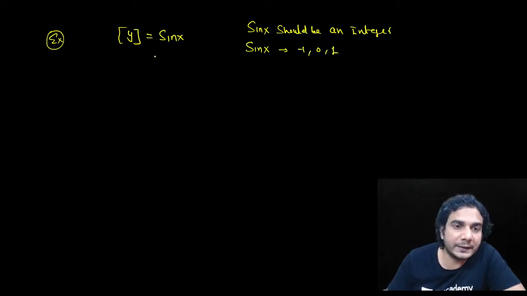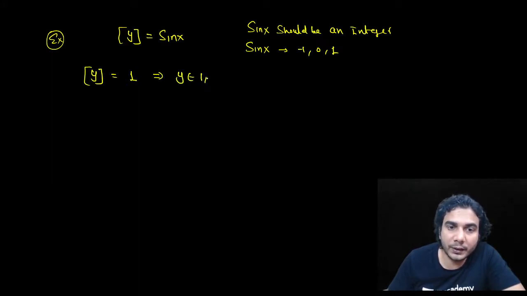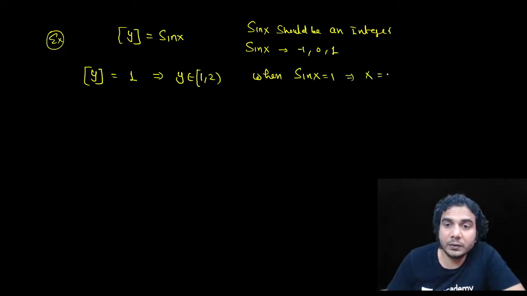So whenever sin x is equal to 1, then the equation will be greatest integer of y is equal to 1, right? And then you'll get y belongs to 1 to 2. When will this happen? When sin x is 1. Sin x is 1 when x is equal to (4n+1) times pi by 2. So for these values of x, you'll get y from 1 to 2. Are you getting this point?